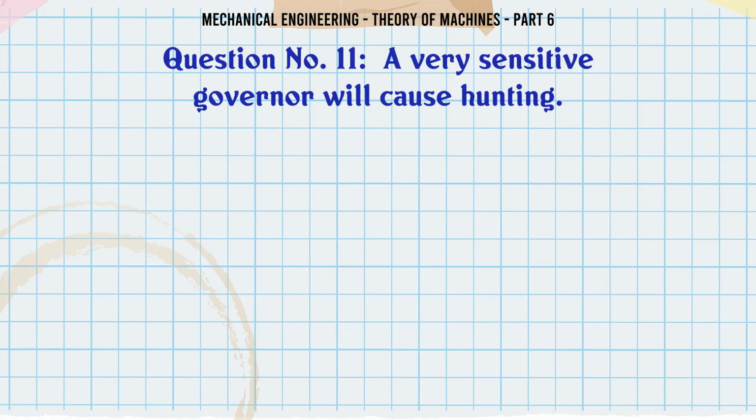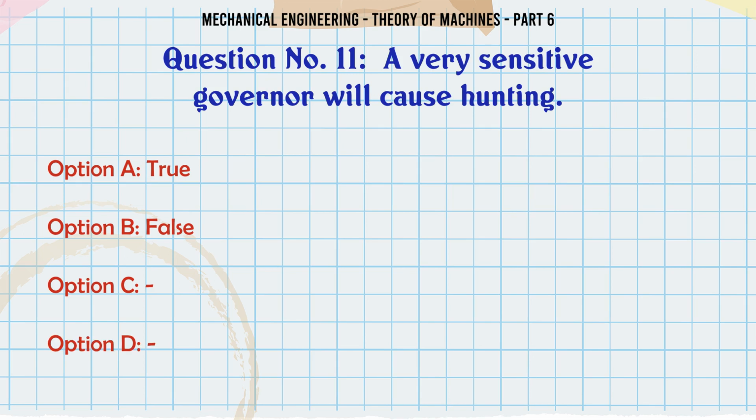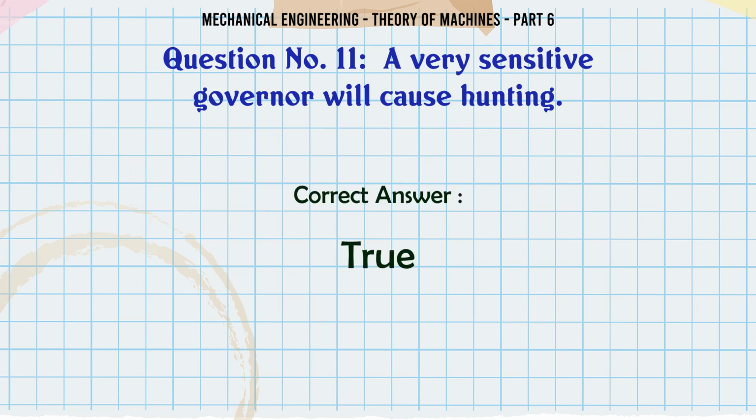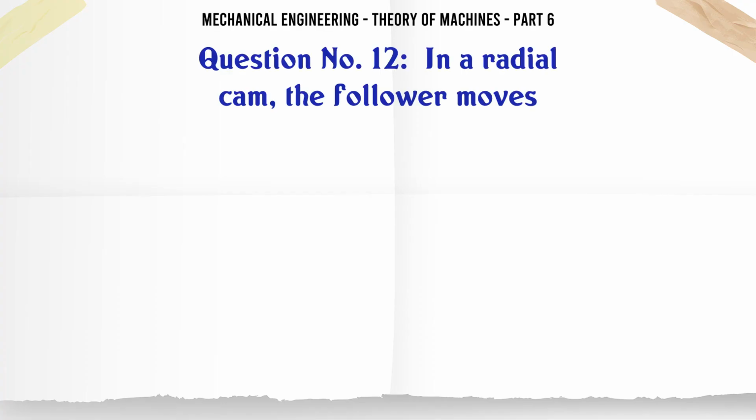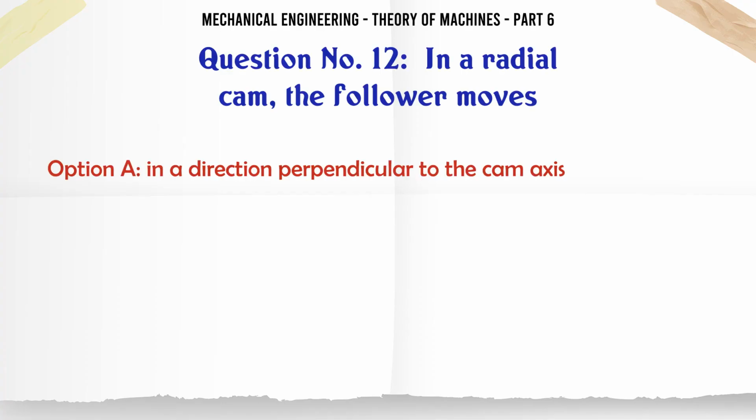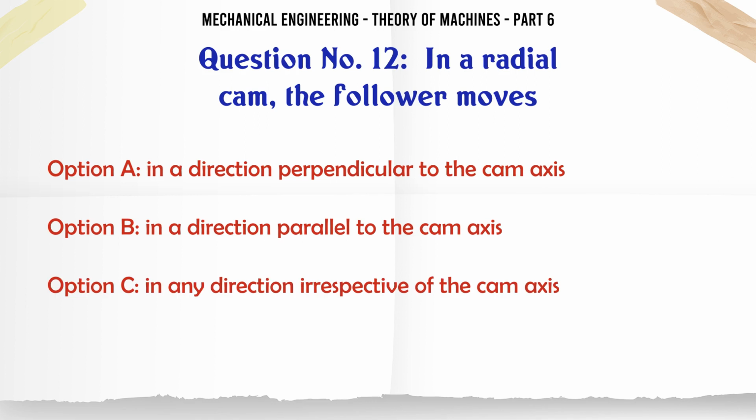A very sensitive governor will cause hunting. A, true; B, false. The correct answer is true. In a radial cam, the follower moves: A, in a direction perpendicular to the cam axis; B, in a direction parallel to the cam axis; C, in any direction irrespective of the cam axis; D, along the cam axis.